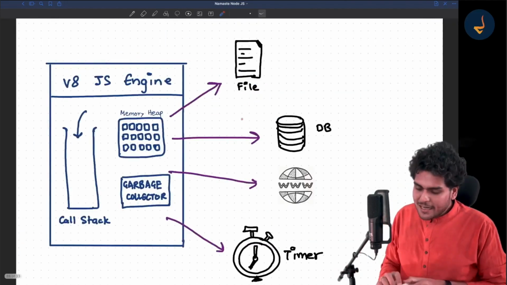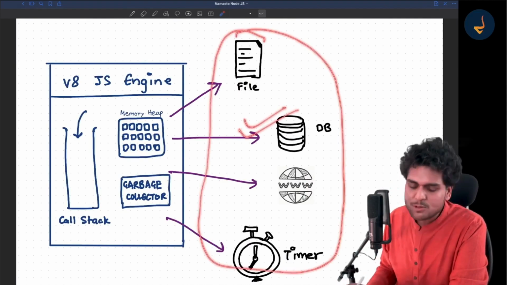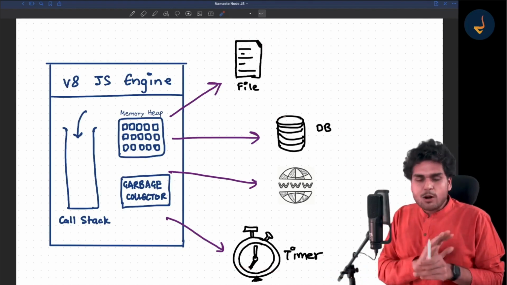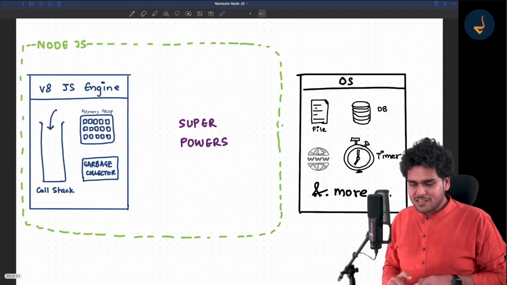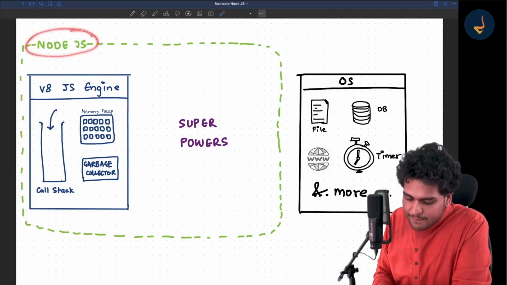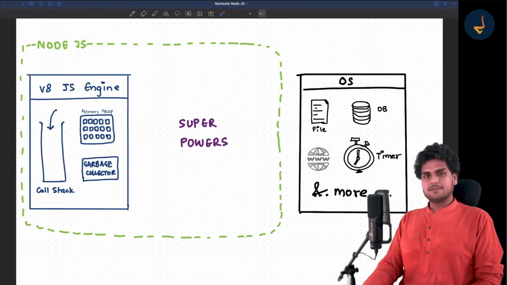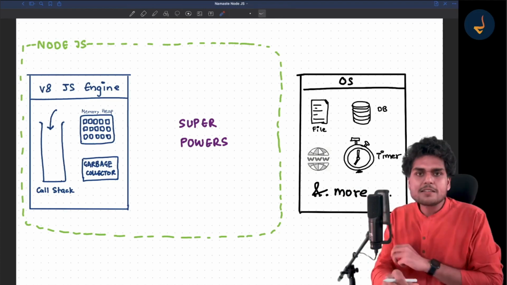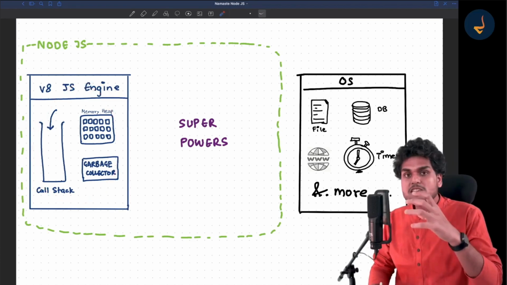So these are the superpowers you need. If you want to do all these things, you need some superpowers, and the JavaScript engine cannot do this alone. That is why Node comes into the picture, and Node gives these superpowers to the JavaScript engine to interact with the operating system. Now, I am slowly, gradually increasing the things for you. What happens is, the JavaScript engine can only do synchronous things. It does not have superpowers.